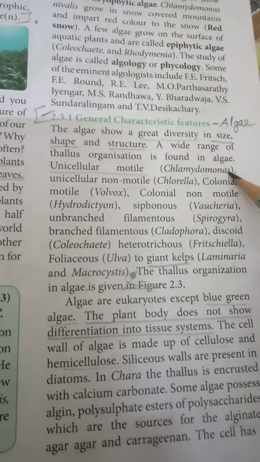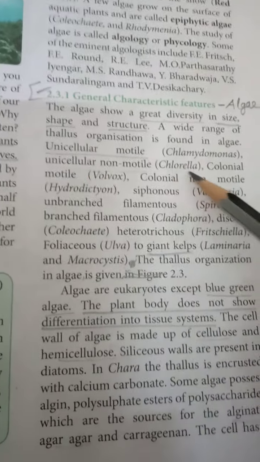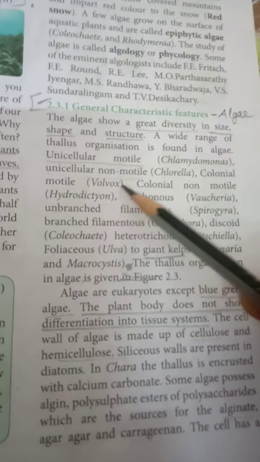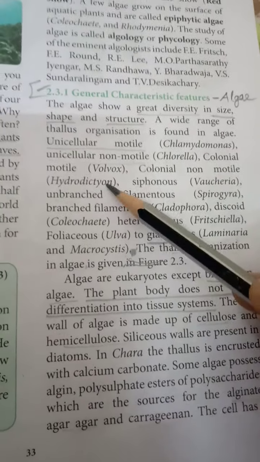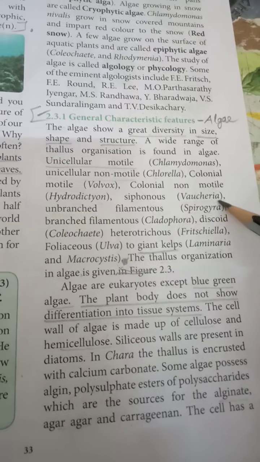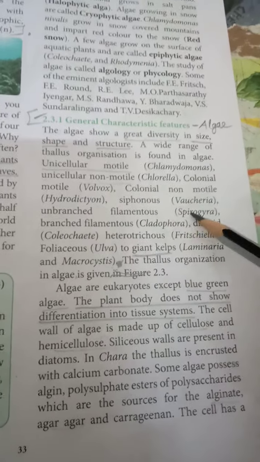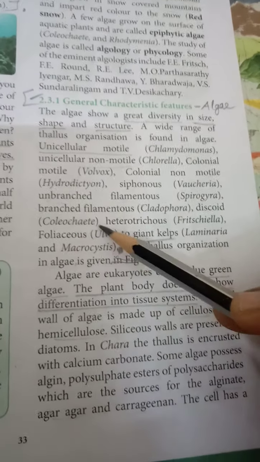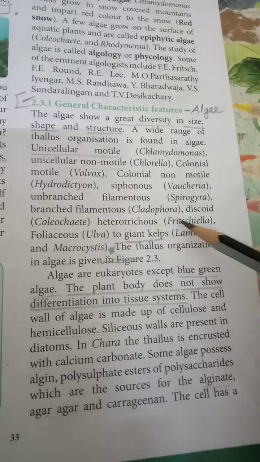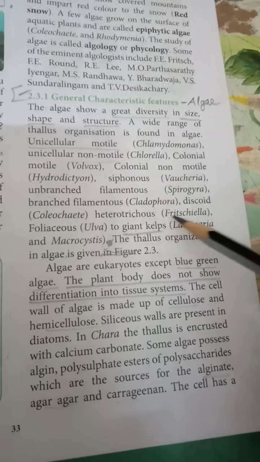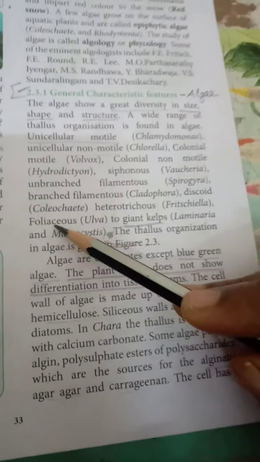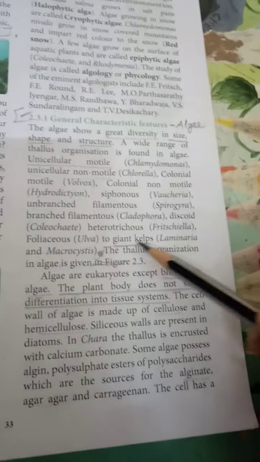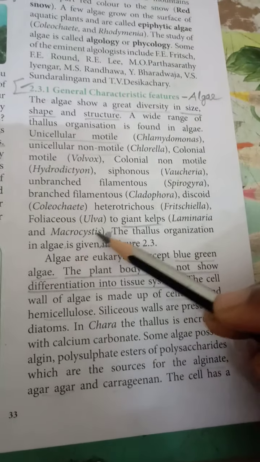Unicellular motile: Chlamydomonas. Unicellular non-motile: Chlorella. Colonial motile: Volvox. Colonial non-motile: Hydrodictyon. Siphonous: Vaucheria. Unbranched filamentous: Spirogyra. Branched filamentous: Cladophora. Discoid: Coleochaete. Heterotrichous: Fritschiella. Foliaceous: Ulva. Giant kelps: Laminaria and Macrocystis. This is the picture of some algae thallus.